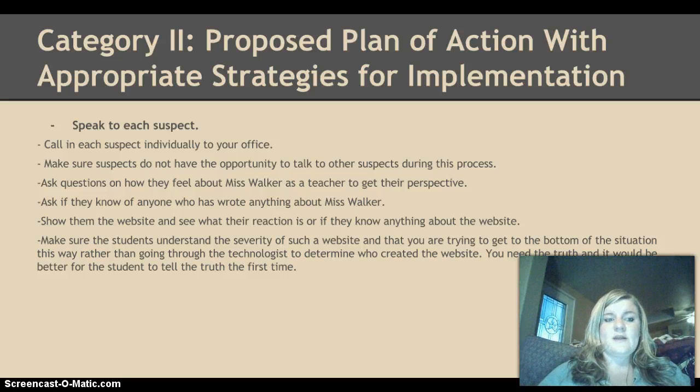I would ask if they know anyone who has written anything about Miss Walker. I would then show them the website and see what their reaction is or if they know anything about the website. I want to make sure that the students understand the severity of such a website and that I'm trying to get to the bottom of the situation this way rather than going through the technologists to determine who created the website. I would like the truth, and it would be better for the student to tell the truth the first time.